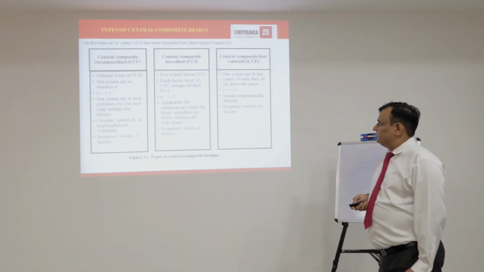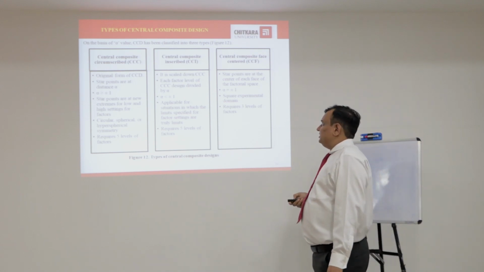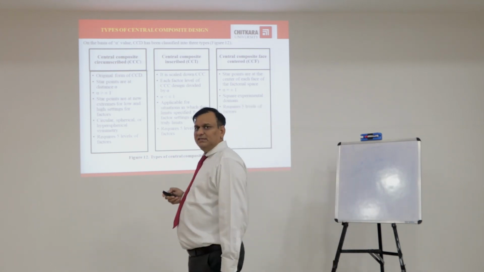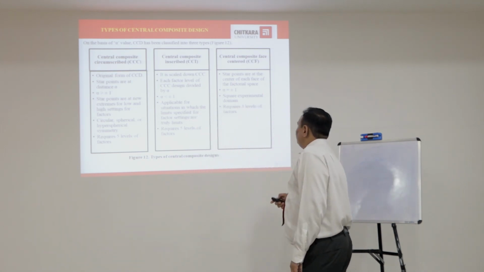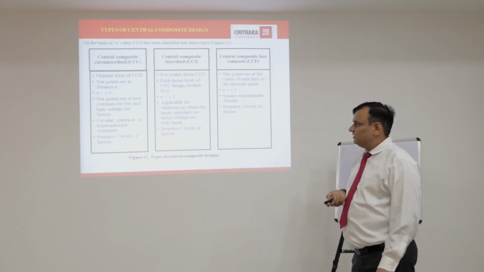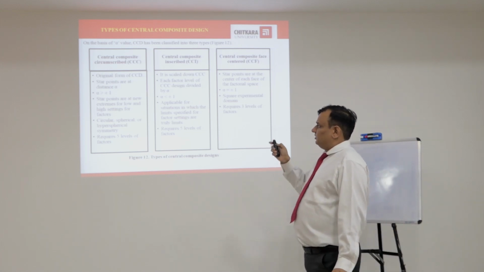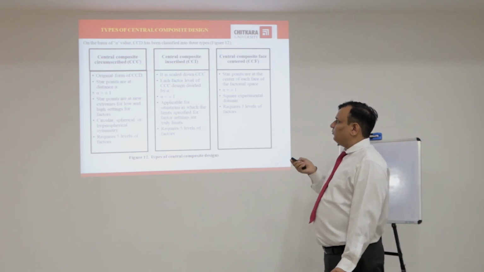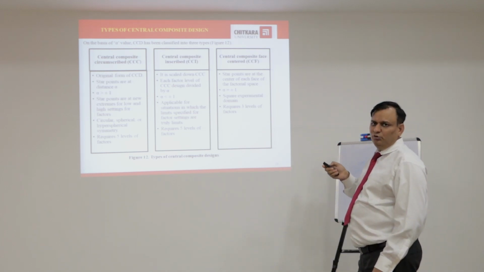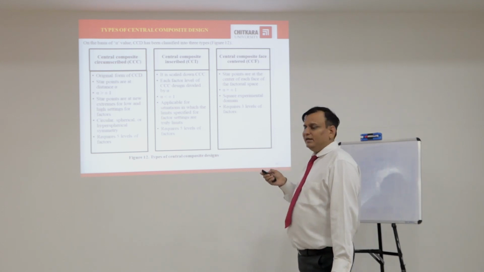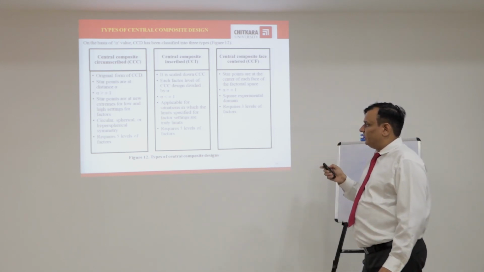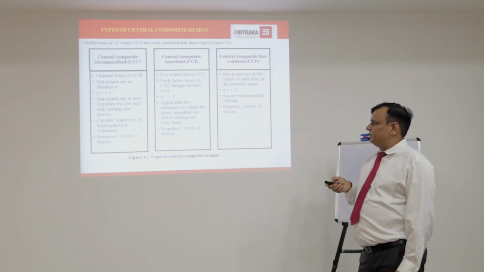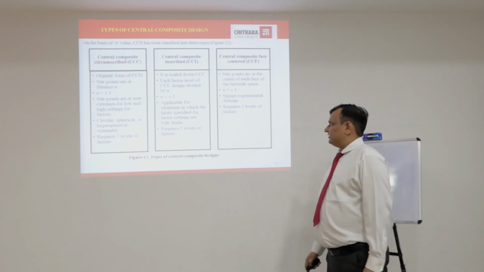Types of central composite designs. On the basis of alpha value, CCD has been classified into 3 types: central composite circumscribed (CCC), central composite inscribed, and central composite face-centered designs. Original form of CCD. Normally, we use central composite circumscribed (CCC) designs. Star points are at distance alpha, the value of alpha greater than ±1, and star points at new extremes for low and high settings for factors. Circular, spherical and hyperspherical symmetry require 5 levels of the factors.